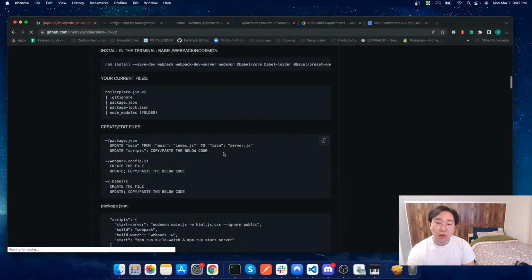Alrighty, now I can see the package lock is now fixed, so I know the changes have been complete. Now what do I want to do? I ran the installs, and now I need to create or edit some files. Package JSON, update main from main index.js to main server.js. Okay, I can do that.